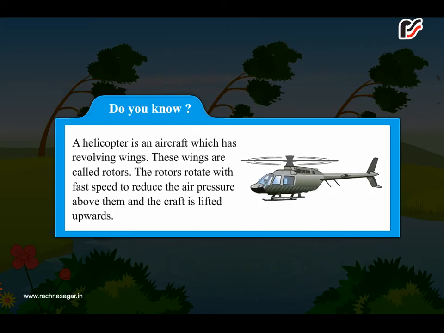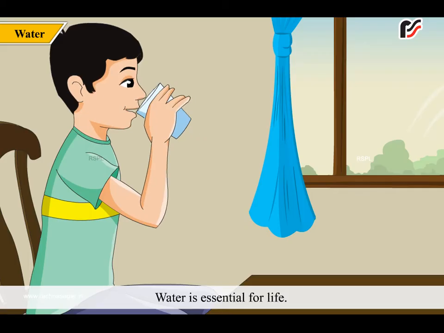Do you know? A helicopter is an aircraft which has revolving wings. These wings are called rotors. The rotors rotate with fast speed to reduce the air pressure above them, and the craft is lifted upwards. Water is essential for life.